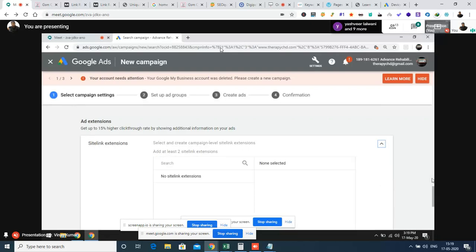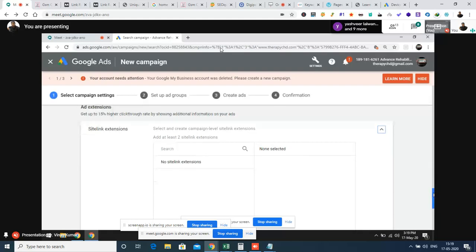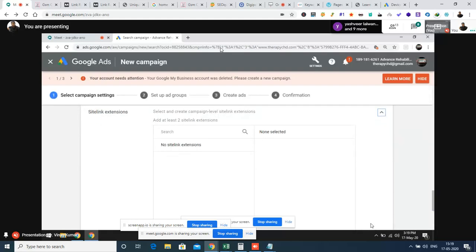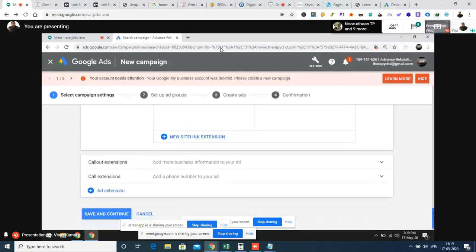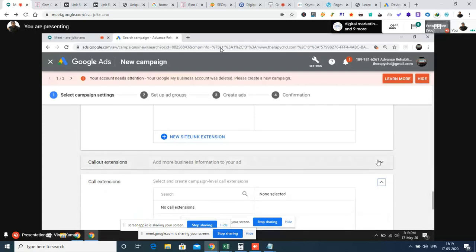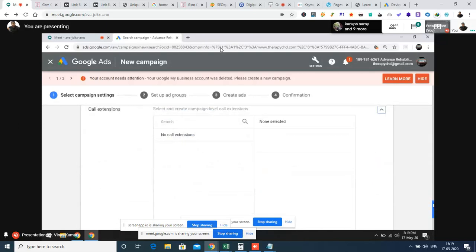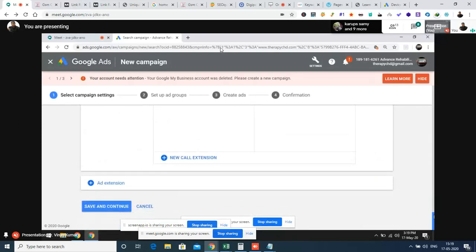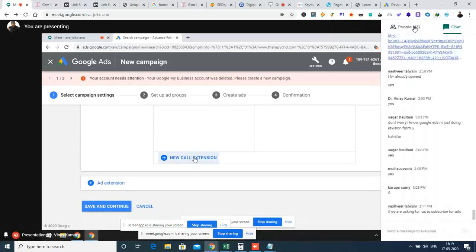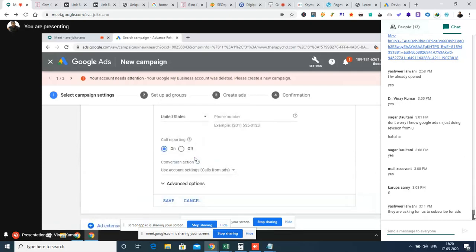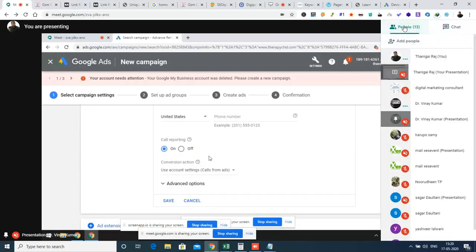These are the places where we will be creating additional links and additional text to create the site link. Okay, scroll down, Mr. Vinay. Hold on. Click the call extension. Yes, that one. Scroll down. Hold on, and click the new call extension. That one. Right now, change the United States option to India.